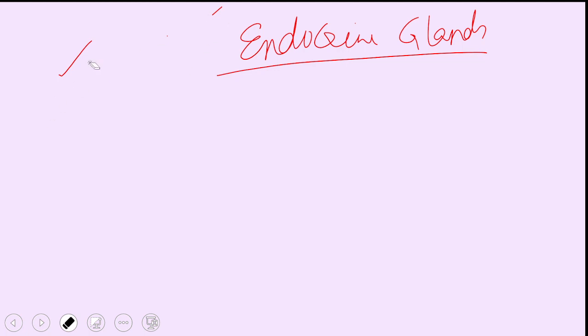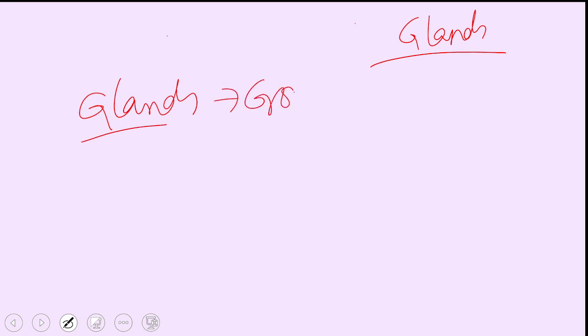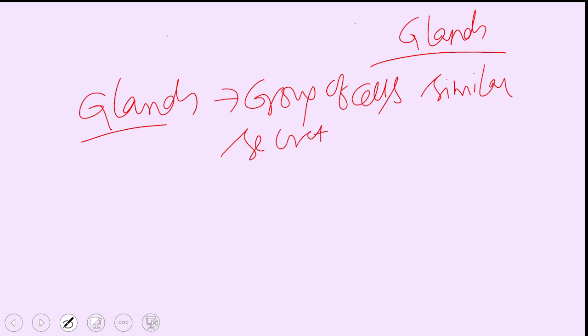Before going to the endocrine system, let me tell you what a gland is. A gland is nothing but a group of cells with similar secretory activity.